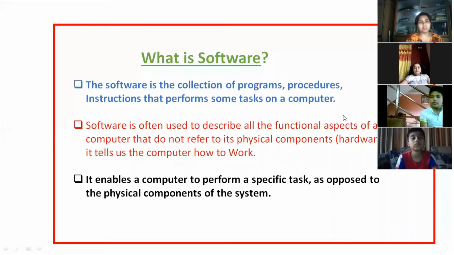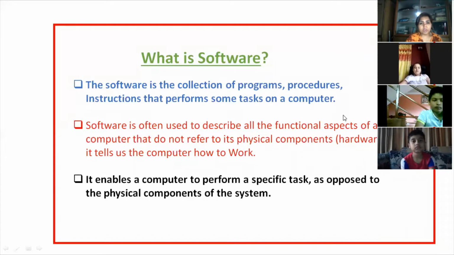It is a little bit difficult definition for you, so you can choose any simple, easy definition for your remembering, okay? It tells the computer how to work. So software tells the computer how to work in different steps.